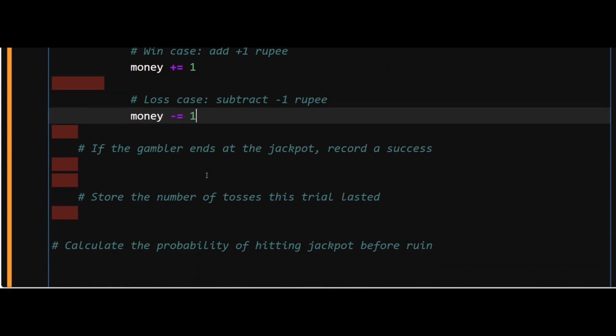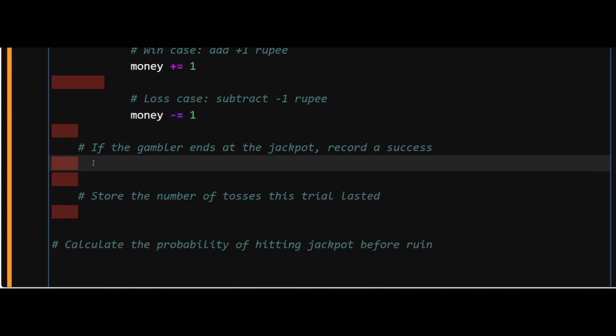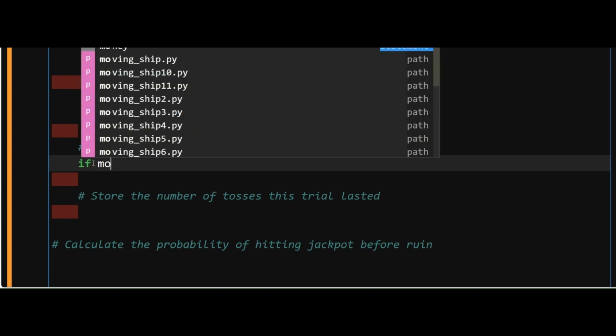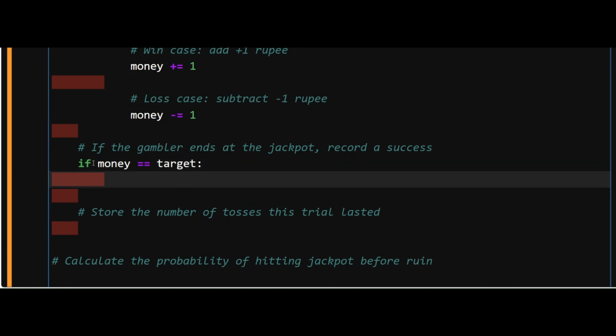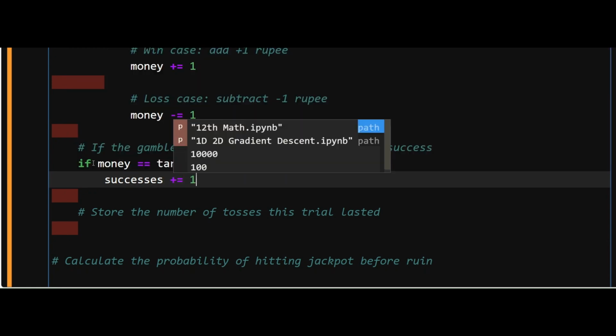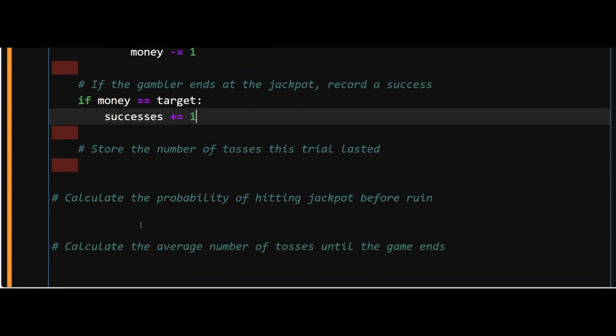And now what is the success criteria? When do we end this game? So I check for a condition, and the condition is that if my money is equivalent to the target, that means I've hit the jackpot. If this happens, then I have succeeded, so I will increment my success counter. Otherwise, I've lost, so no need to increment this counter.